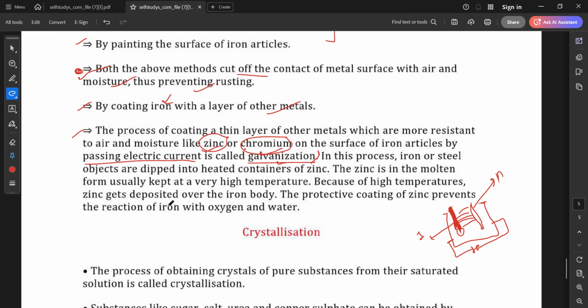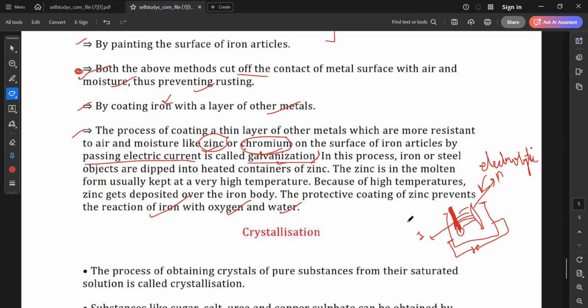Yes. Understood. The protective layer of zinc prevents the reaction of iron with oxygen and water. So this process we call electrolysis. In other words, we call it an electrolytic reaction. In your book, it is given, Ayushi, this process, galvanization. I'm telling you, in your book the galvanization process is given.